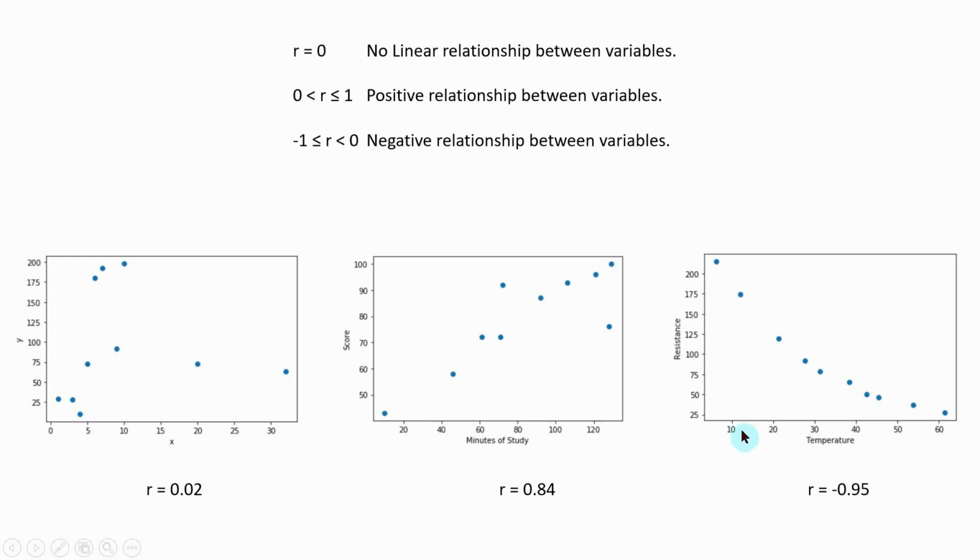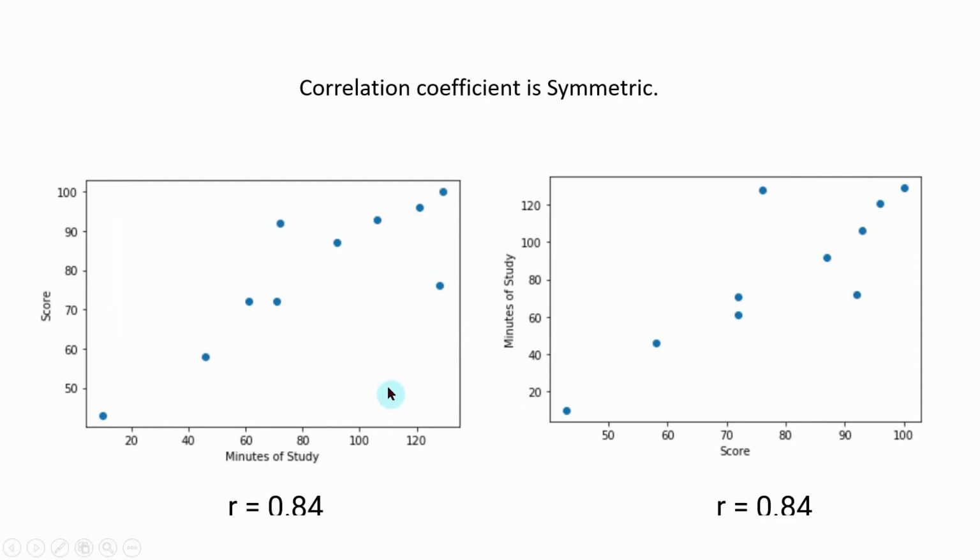In the third case, I am considering thermistor characteristics, where the first variable is temperature and the second variable is resistance. If you clearly observe the plot, there exists some negative linear relationship between these two variables. So that's why its correlation coefficient is negative 0.95. An important point to note here is that the correlation coefficient is always symmetric. If you observe this example, the correlation of minutes of study with score is the same as the correlation of score with minutes of study.